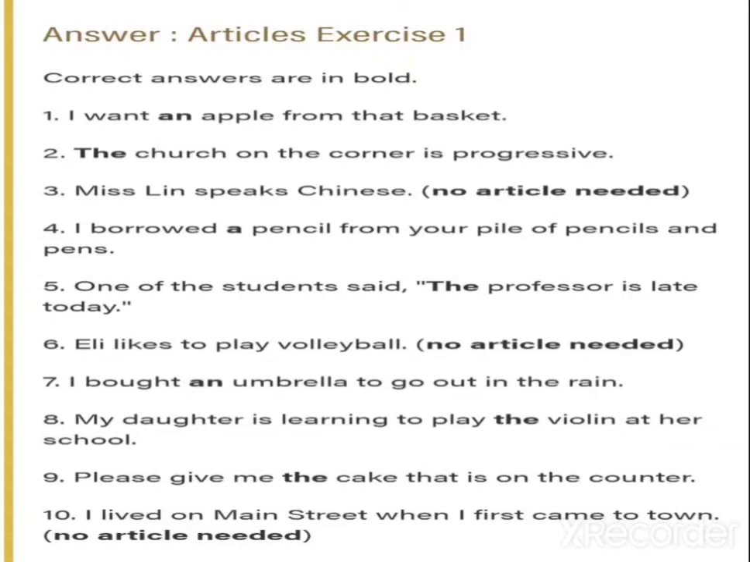Now look at the first one. I want an apple from that basket. Here, an apple means I want one apple from that basket. That church on the corner is a progressive. So here what will come? The church will come, because you know which church you are talking about, the one in the corner. Yes, it's specific. You know that place.